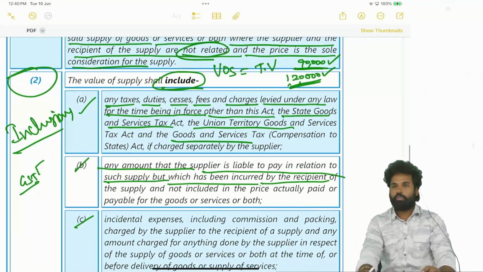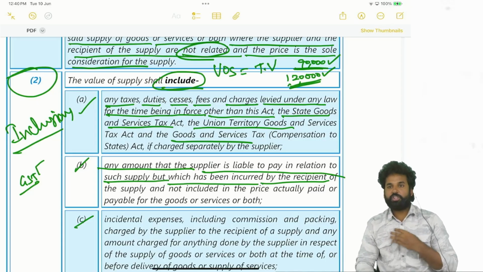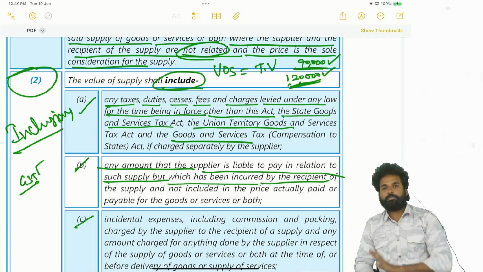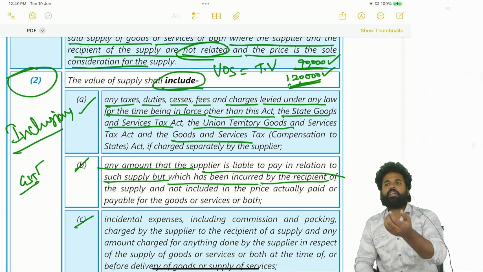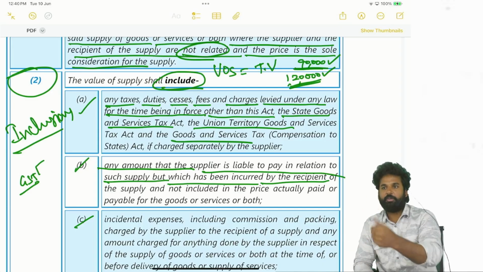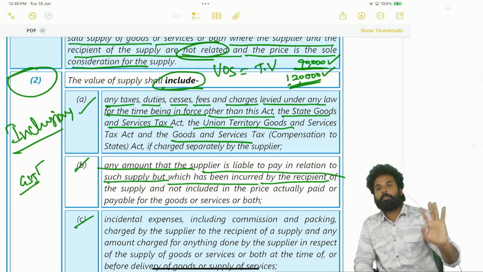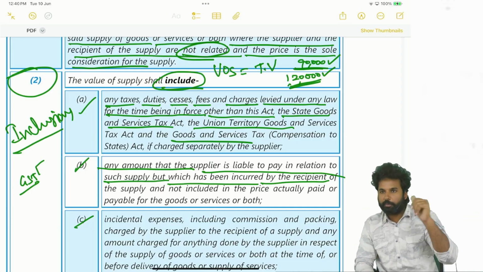That means we are purchasing goods from a particular supplier. As a recipient, we just need to pay the consideration to the supplier. Let's say he will be giving the goods with a basic packing, and the packing will be done by a third party.